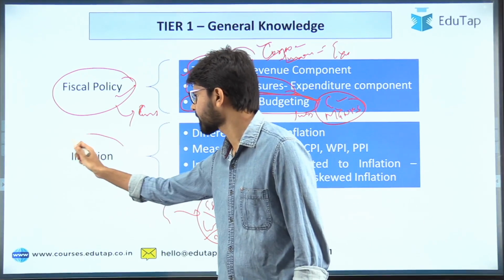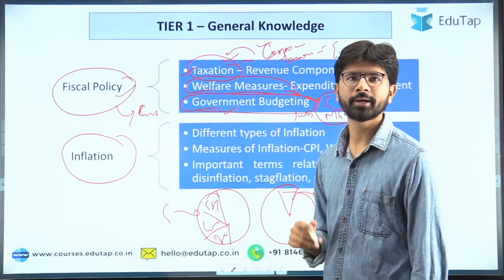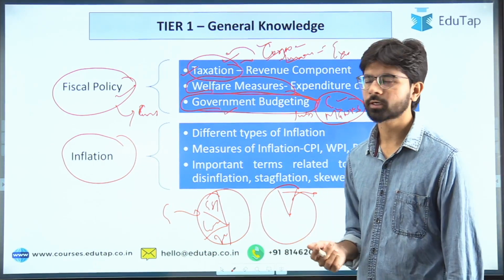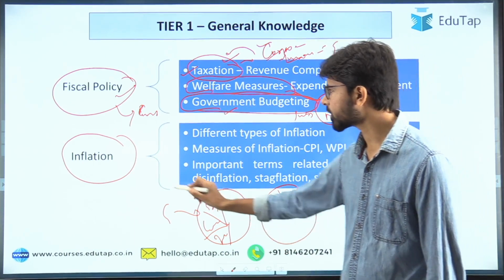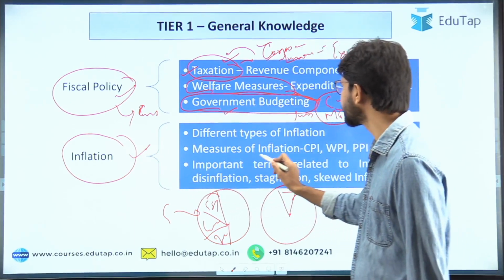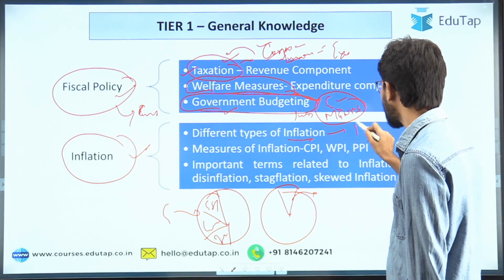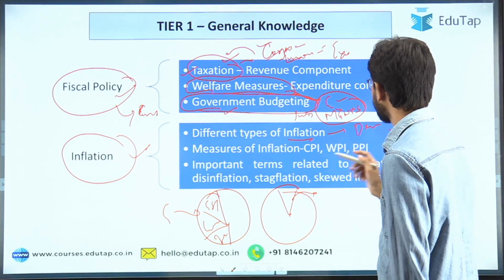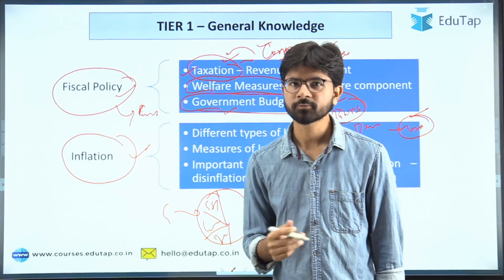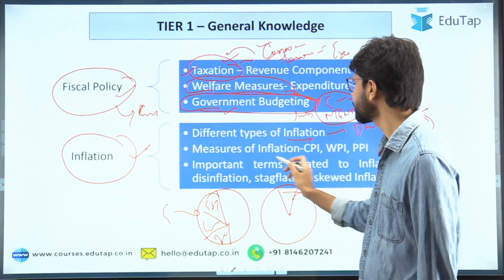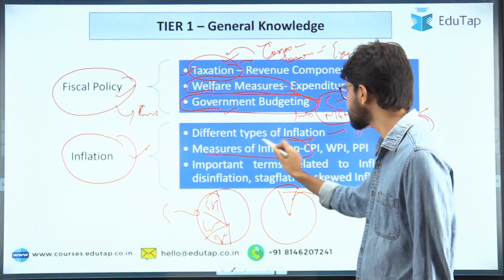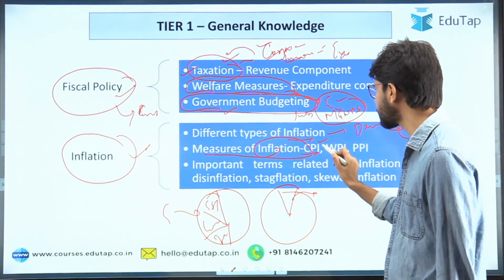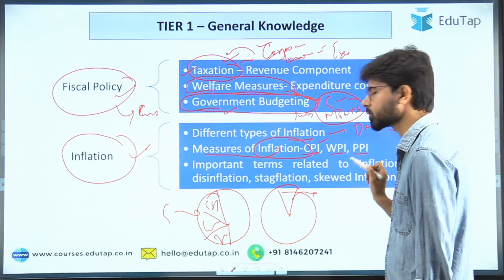So, inflation. Inflation is a very tricky and most important topic when it comes to economics. You have to understand what inflation is and the different types of inflation, such as demand-pull inflation and cost-push inflation, which India has been experiencing for the past decade. So quite a time. What are the different measures of inflation, like consumer price index, wholesale price index, producer price index?